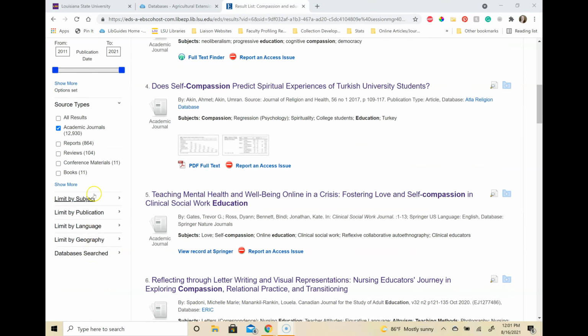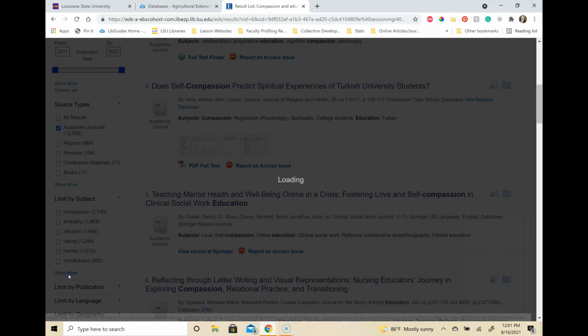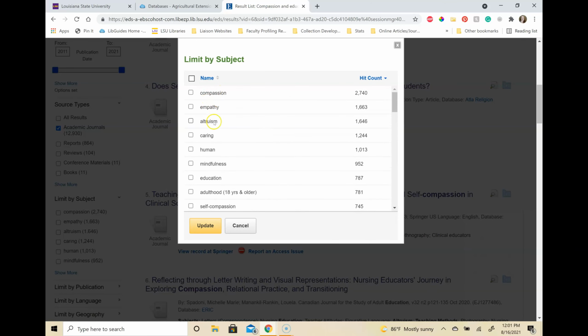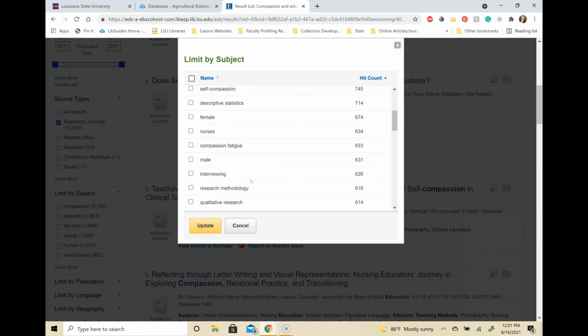Looking at my other limiters, I can limit by subject. This is great if you're still exploring and you want to see other concepts tied to this topic. Clicking Show More lets me see all the different ways I can explore this topic. I could focus it on empathy or mindfulness. I could limit to higher education or specific fields like nursing. This can be a great way to get curious about your topic.